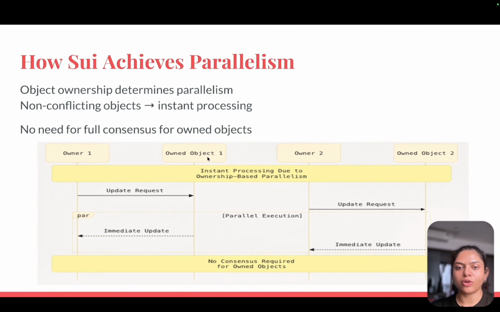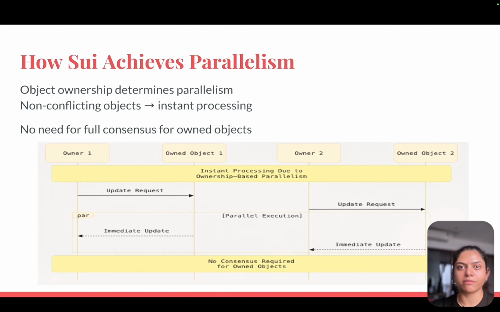Owner 1 has owned object 1, owner 2 has owned object 2, so processing is instant due to ownership-based parallelism. When each requests an update to their own object, the update is immediate. No consensus is required for owned objects. If there is a shared object, there are multiple owners, so they need the consensus layer.